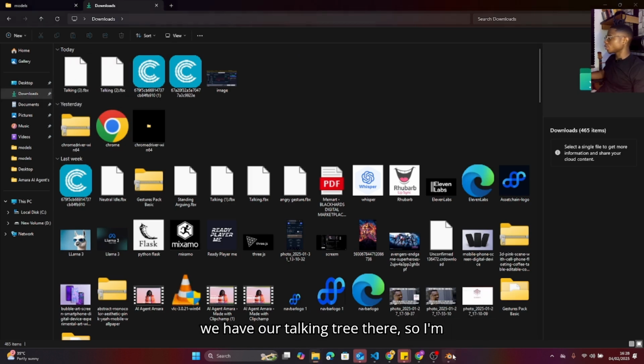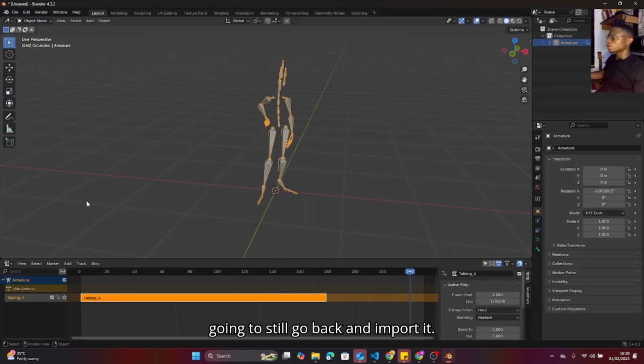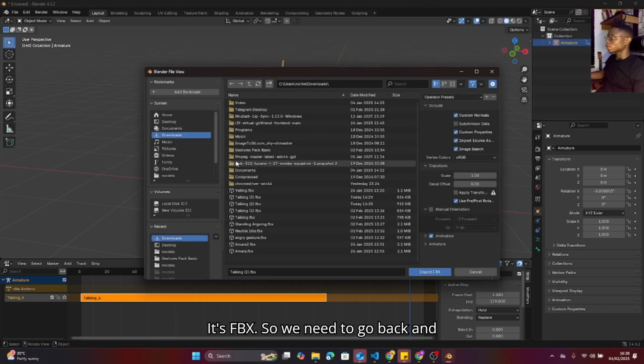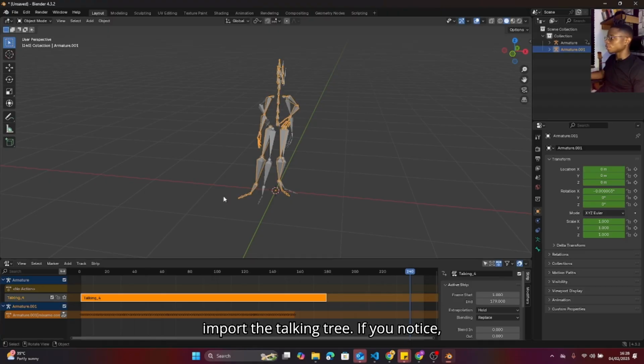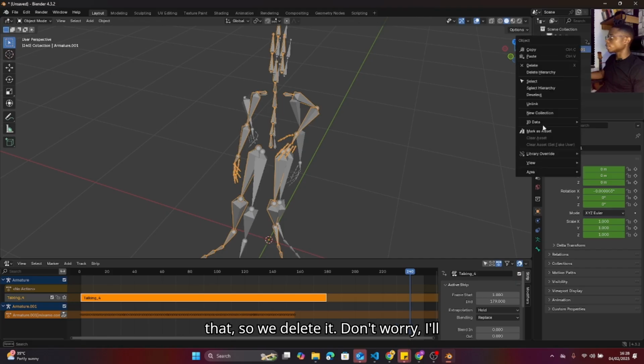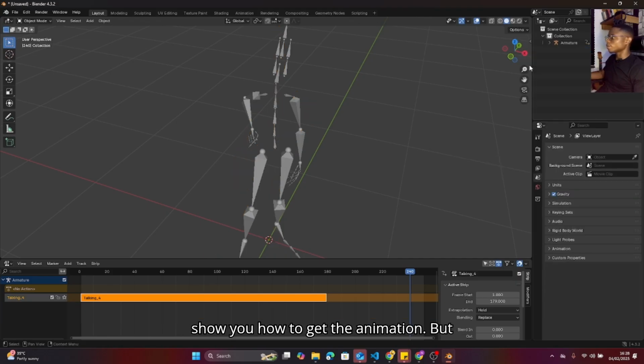So I'm going to go back and import it. It's FBX. So I'm going to import the talking tree. If you notice, we now have two armatures. We don't need that, so we delete it. Don't worry, I'll show you how to get the animation. But when we delete, we lose the animation we had before.